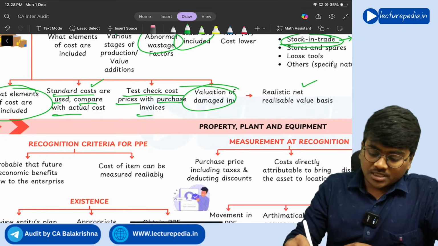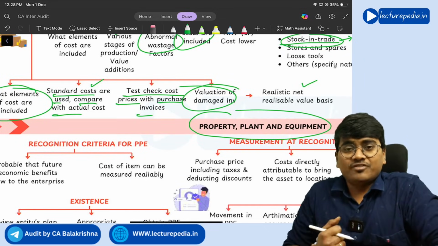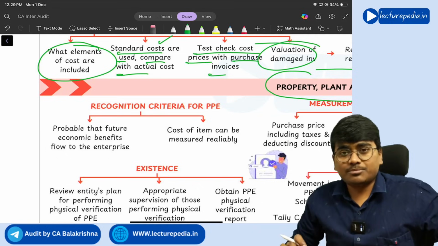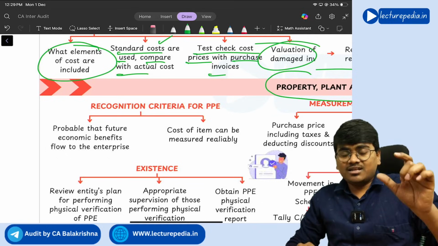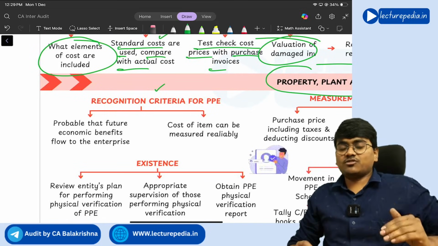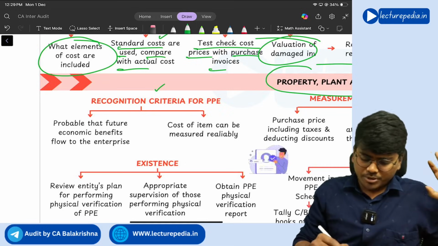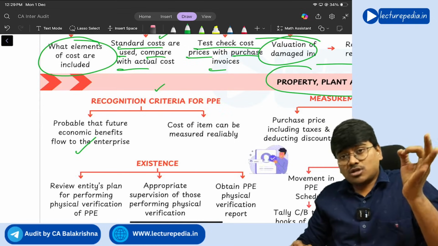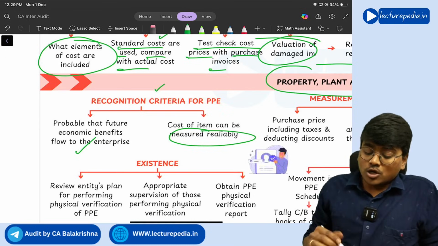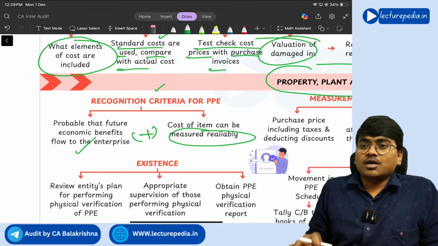Next, property, plant and equipment. So property, plant and equipment means nothing but your fixed asset, right? So first of all, for recognizing an item as a property, plant and equipment, there should be certain recognition criteria that has to be satisfied. So what is that recognition criteria? We will see. First of all, it is probable that future economic benefits will flow to the entity because of that particular asset, and the cost of item can be measured reliably. You are able to easily identify cost of item. Only if these two conditions are satisfied, you can recognize it as PPE.